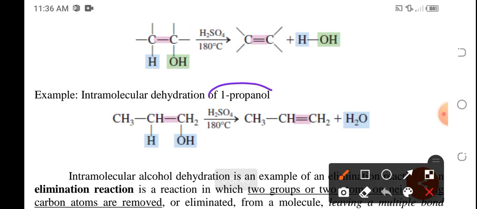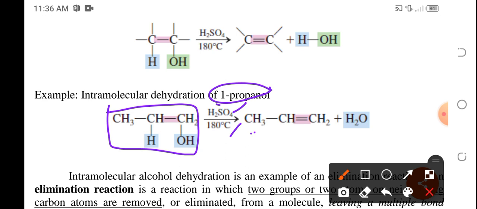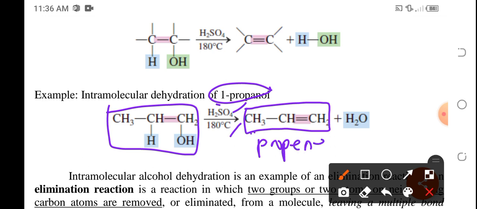So let's have an example. The dehydration of 1-propanol at 180 degrees Celsius with the presence of sulfuric acid will now produce propene. Why propene? Because the hydroxyl group that makes it alcohol will now be removed to form water, as well as one hydrogen coming from the neighboring carbon atom.